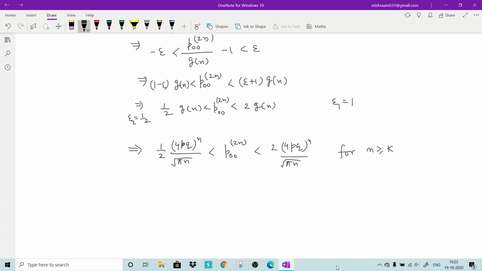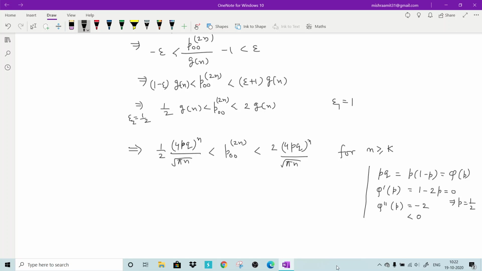Now one can see that if you focus upon this pq, it is nothing but p(1 minus p). If you consider it as a function, for example phi of p, then phi prime p is 1 minus 2p. Setting it to 0, you will get p equal to half, and if you find phi double prime p, you will get a negative number.